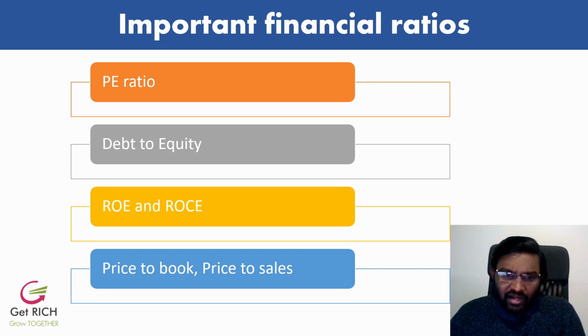Usually these are the main ratios I look into, but there are also other ratios like price to book value, price to sales, etc. There are many other ratios I look into. So that's, in a nutshell, the important financial ratios I look at.